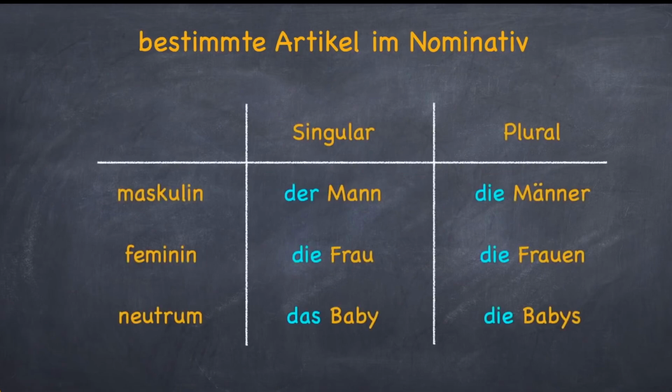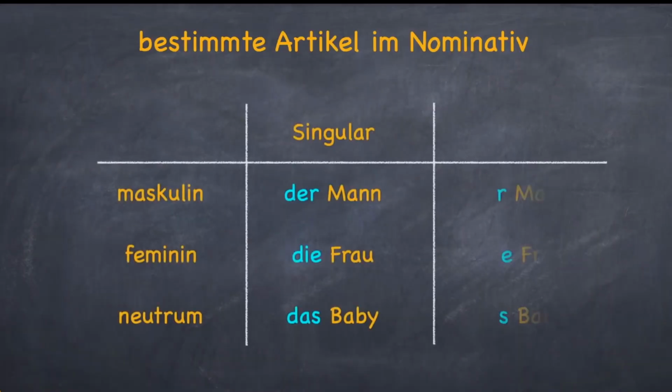That means der Mann, die Männer, die Frau, die Frauen, das Baby, die Babys. As you can see, the article of plural is always die. A simple way to learn these articles is by just writing er for der, e for die, and s for das.